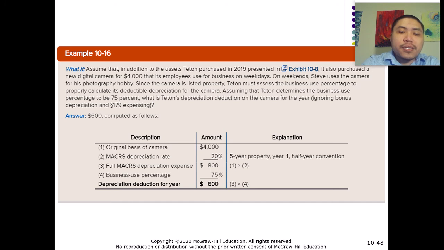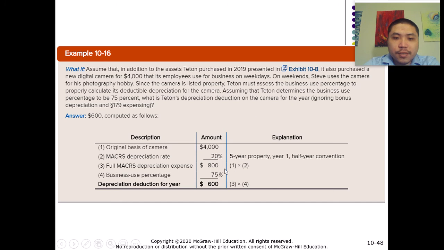Since the camera is listed property, Titan must assess the business use percentage to properly calculate its deductible depreciation for the camera. Assuming that Titan determines the business use percentage to be 75%, what is Titan's depreciation deduction on the camera for the year, ignoring bonus depreciation and 179D expensing? First we just calculate the depreciation using the MACRS method like usual.